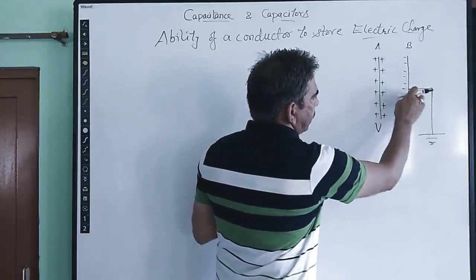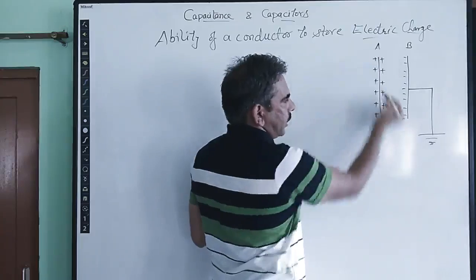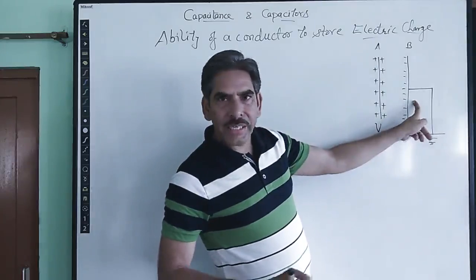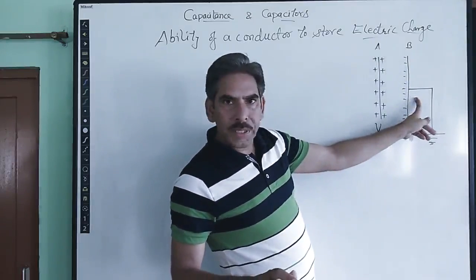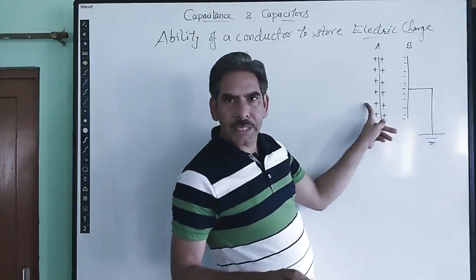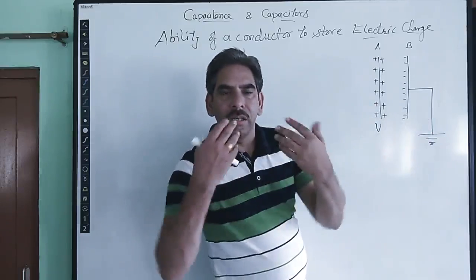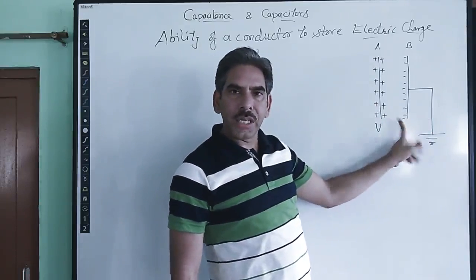And the negative charge does not move to the earth because it is attracted by the positive charge of plate A. So there is no positive charge now on plate B which can increase the potential of plate A. So the net change is an even greater decrease in the potential of plate A, due to only the negative charge.